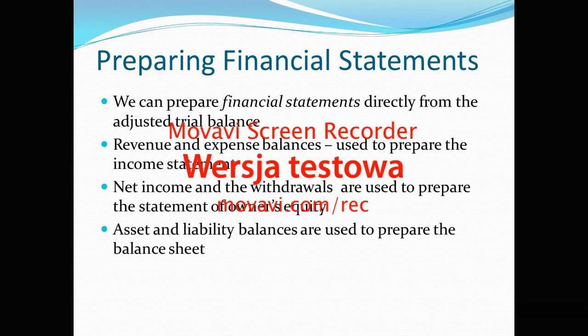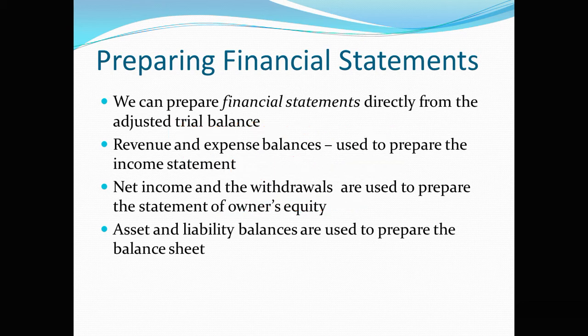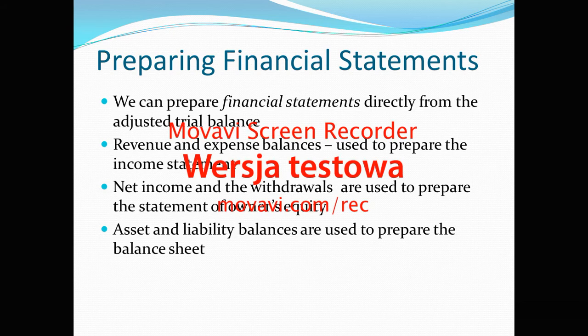So 3 financial statements. Of course, there is the 4th financial statement, cash flow statement, which is prepared not from the trial balance, but from the income statement and the balance sheets.